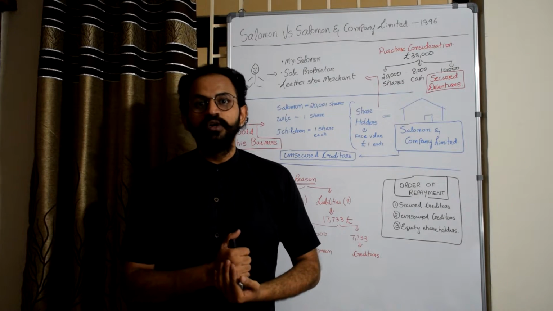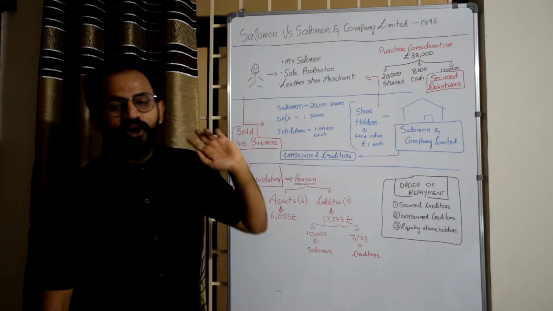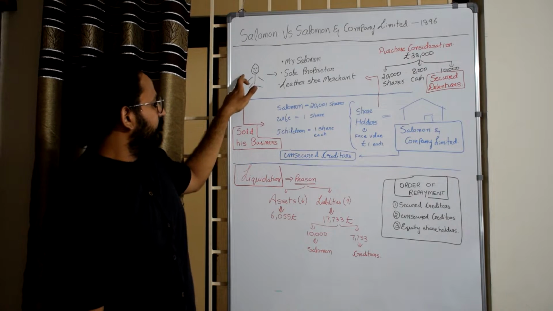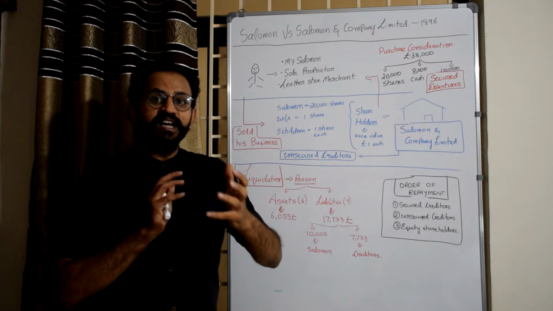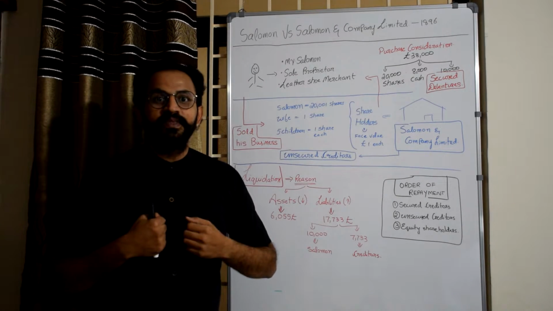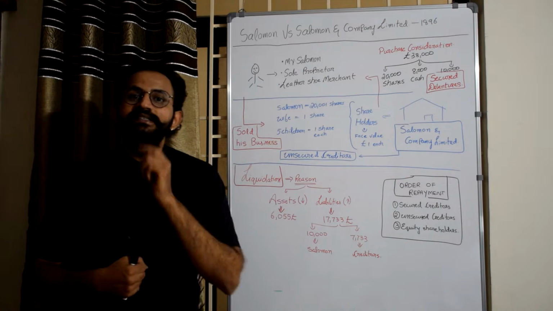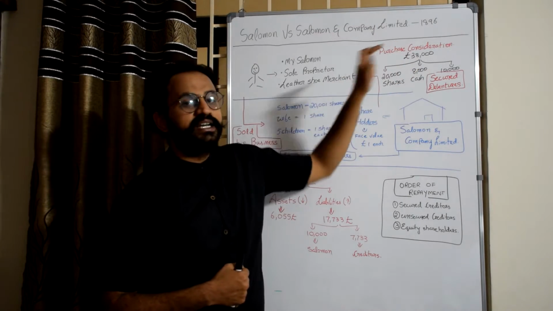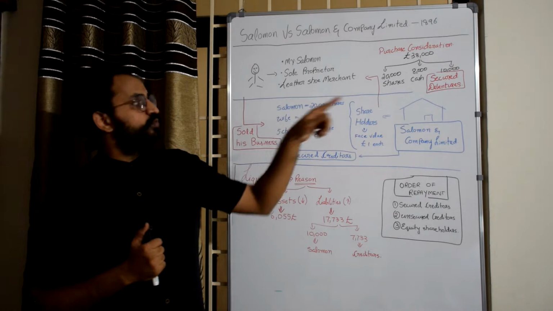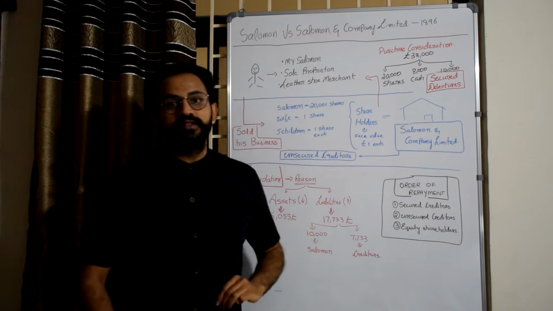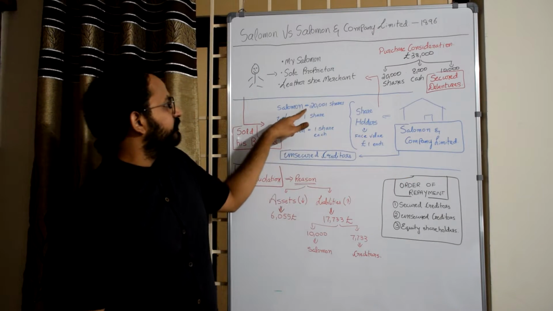What business will it do? This was the plan. His business, whatever he carried on as a sole proprietor, his plan was to sell that business to the company. Yes, he was the owner, but this is how they wanted to take over the company. So what did he do? He sold the business to the company for a consideration, money value of 38,000 pounds. And the 38,000 pounds were paid to Mr. Salomon in 3 ways. The first one was 20,000 shares of the company were given.